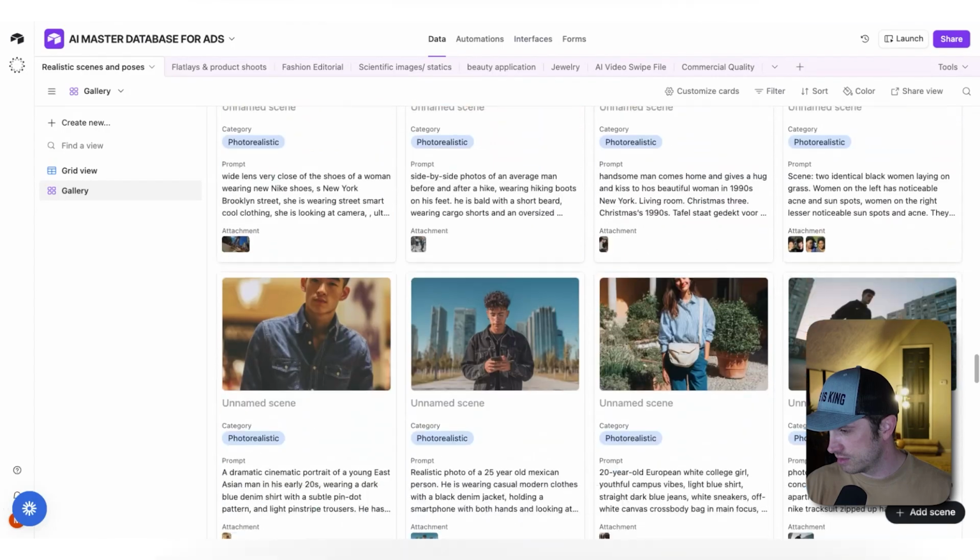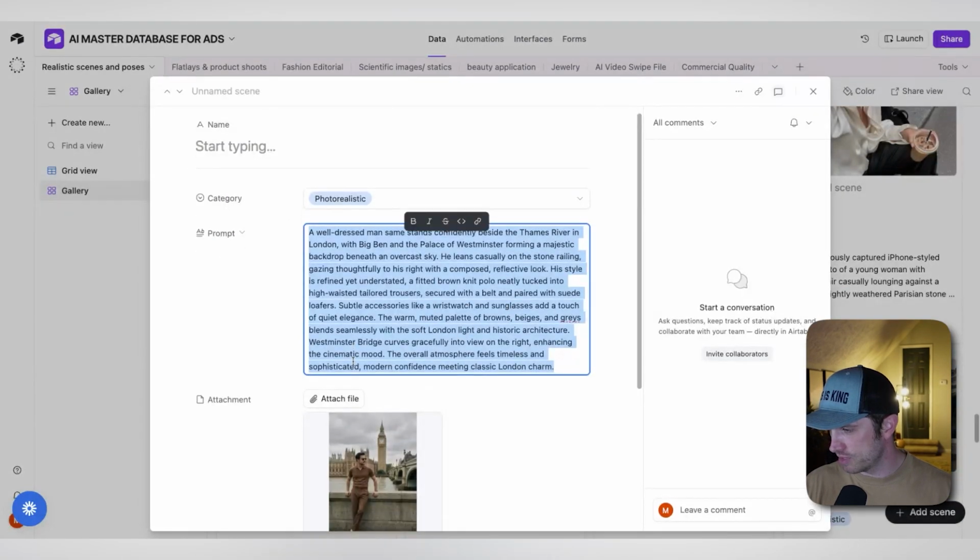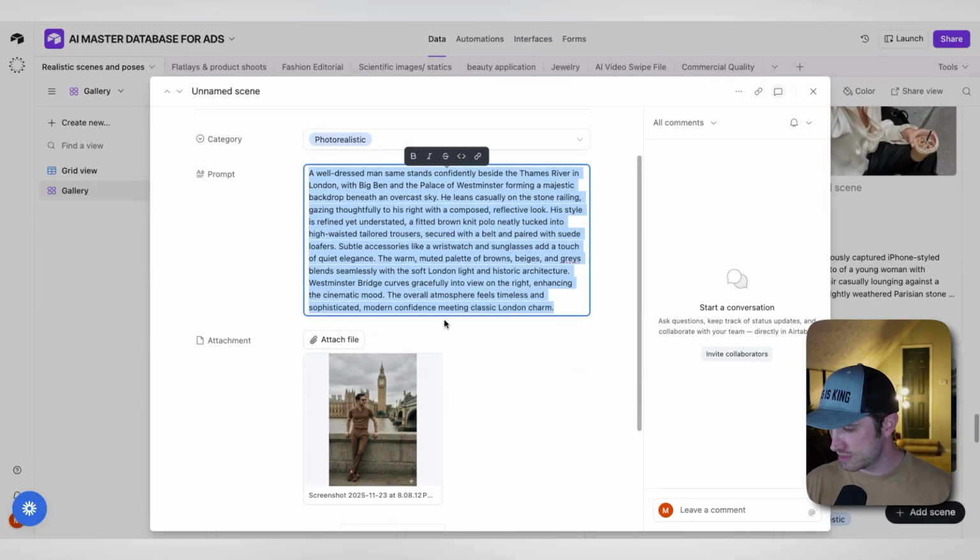Walking. I like that guy. You know what? I like this guy. We're gonna take this guy. So I'm gonna take the prompt right there. That's the image, pretty good. Now what I wanna do is change his stance into something different.